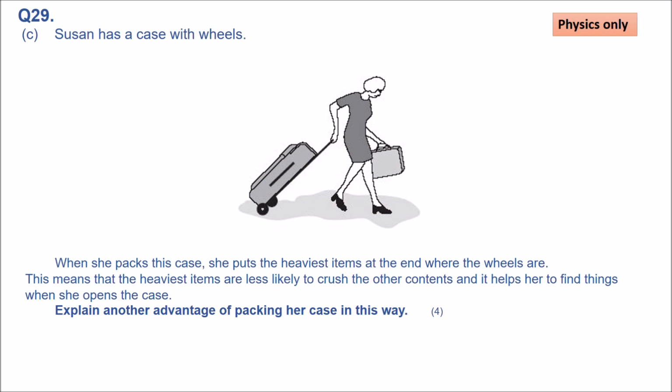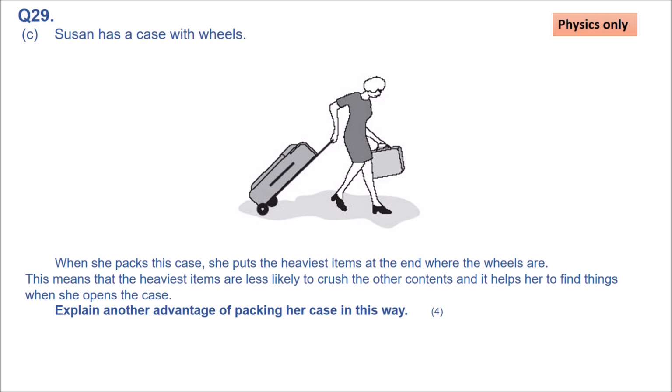This question is about moment. So Susan has a case with wheels. When she packs her case, she puts the heaviest items at the end where the wheels are. This means that the heaviest items are less likely to crush the other contents, and it helps her to find things when she opens the case. Explain another advantage of packing her case in this way.